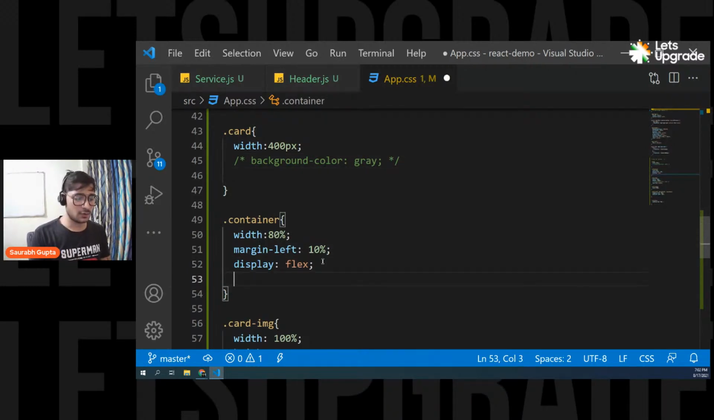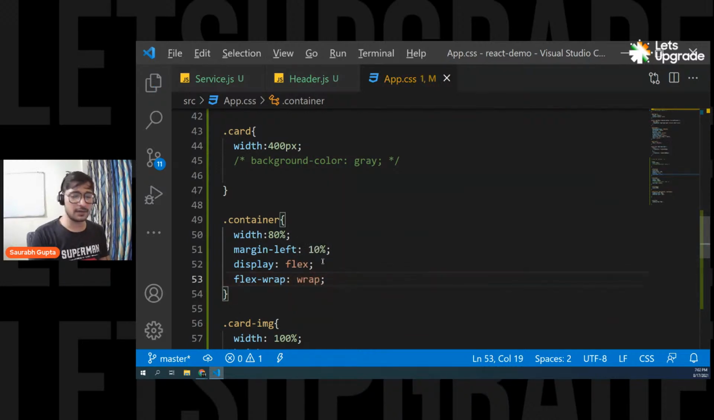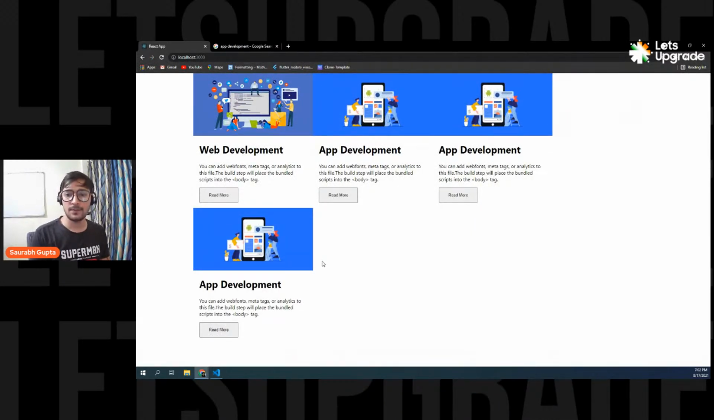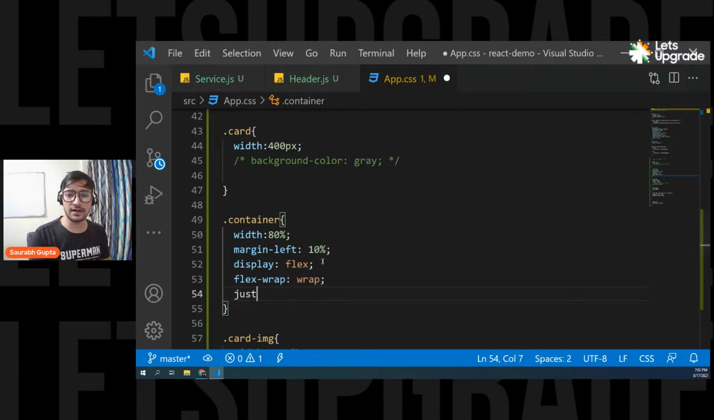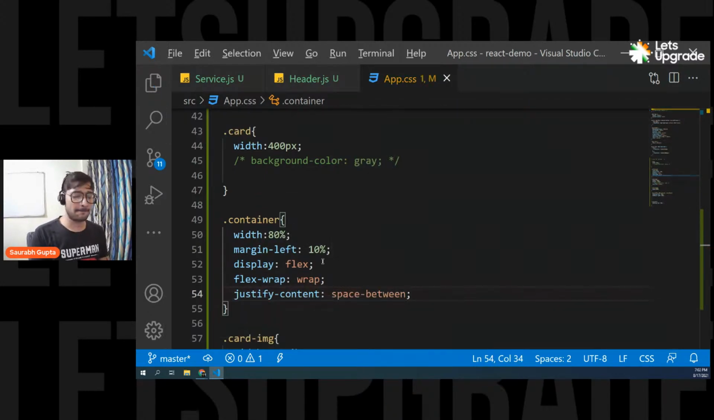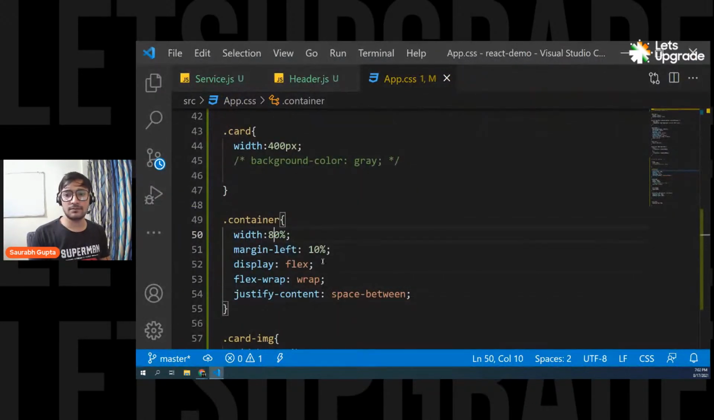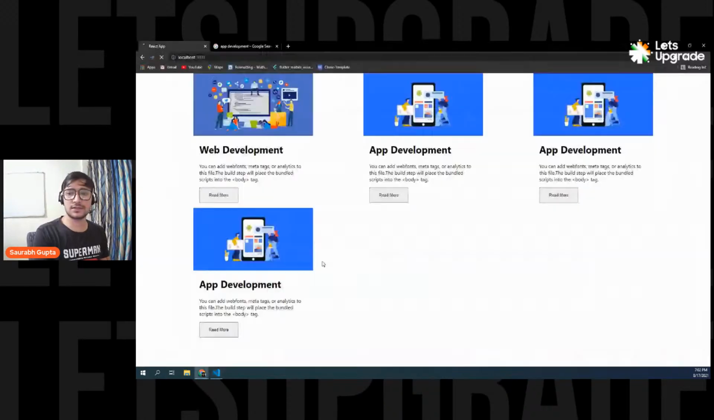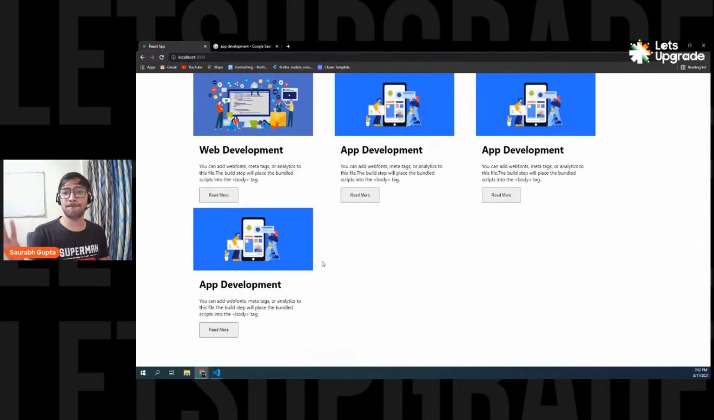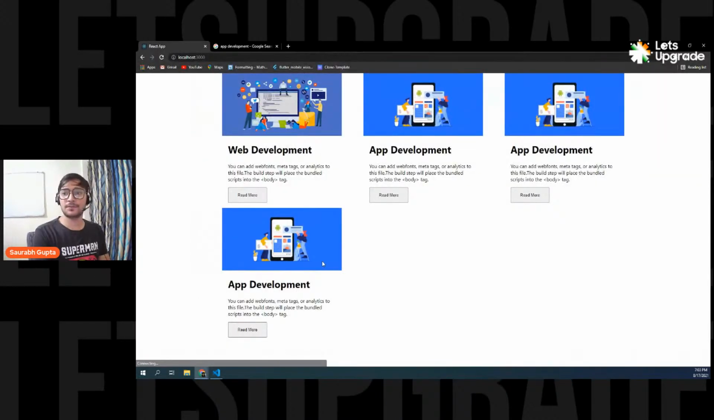Okay. So you can do flex wrap. Let's see if it is going down. Yep. And you can also give justify content space between. So you can adjust it like this if you want. Simple as well, easy. 70%. Yep. And also 15 here. That's it. That's how you can adjust your cards.